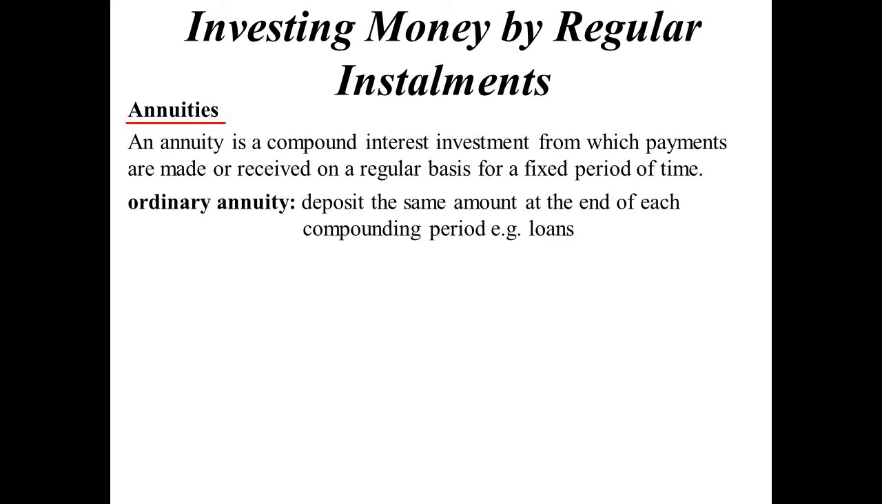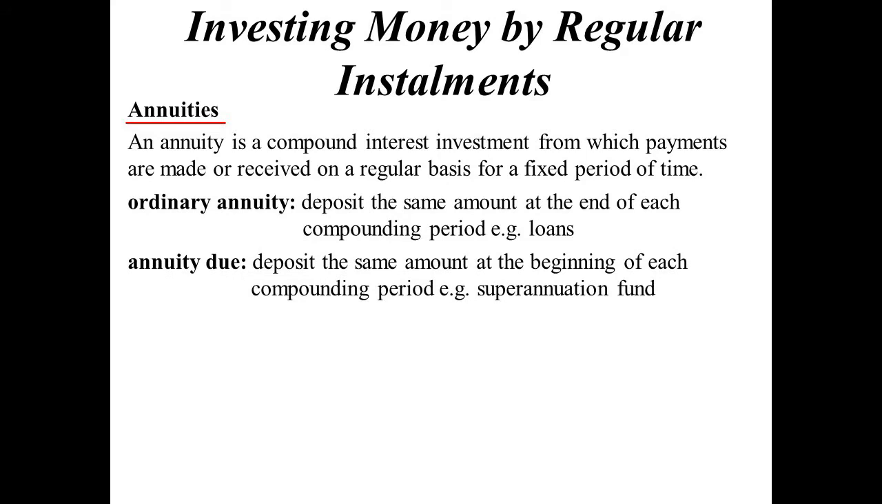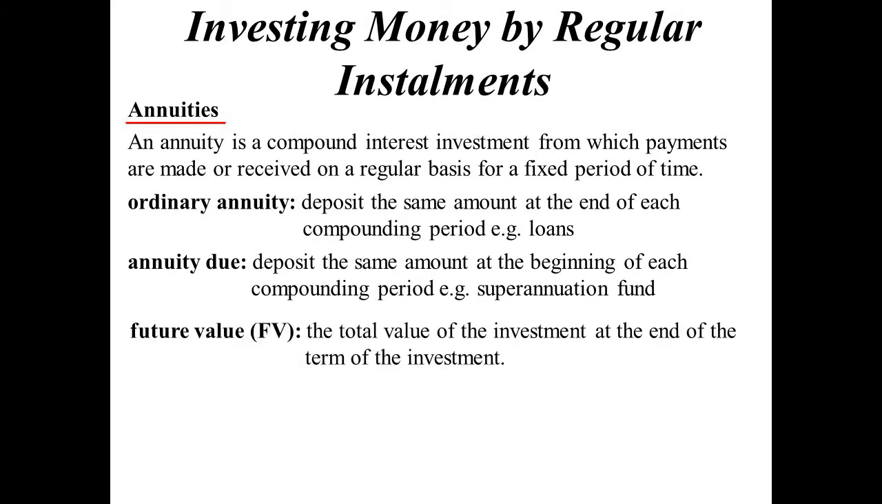Now, different types of annuities. Ordinary annuity is when you're paying the same amount at the end of the compounding period, whereas annuity due is when you deposit the same amount at the beginning of the compounding period. So annuity due is more your investment, ordinary annuity is more your loan or something like that. Future value is the total value of that investment at the end of the term, however many years or months you're doing it for.